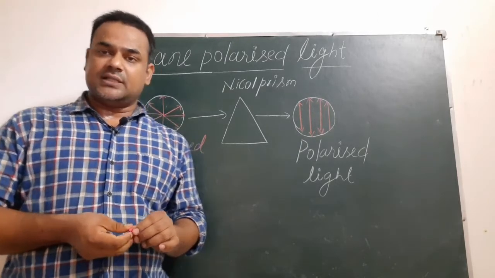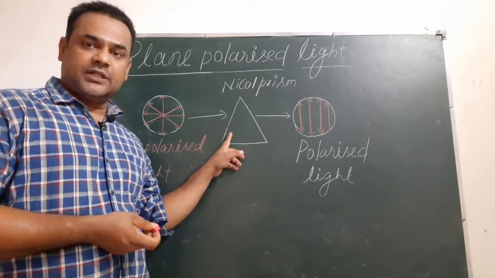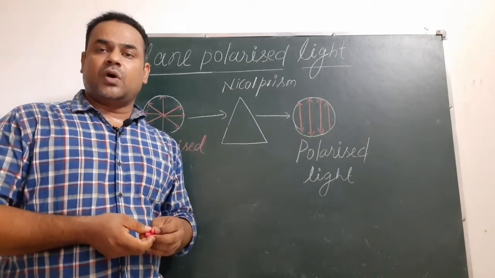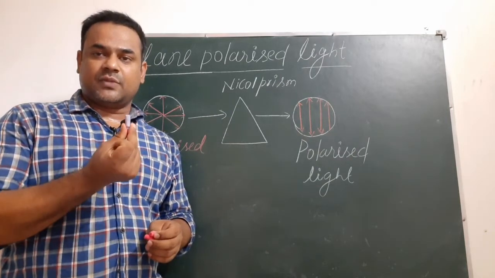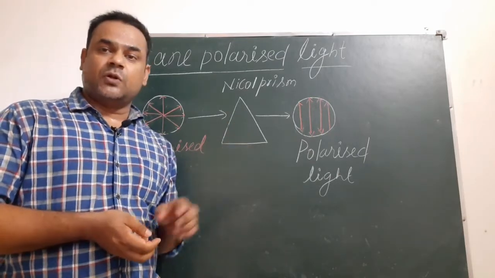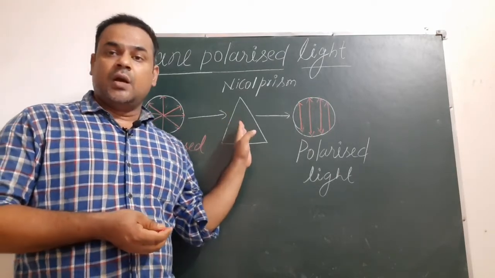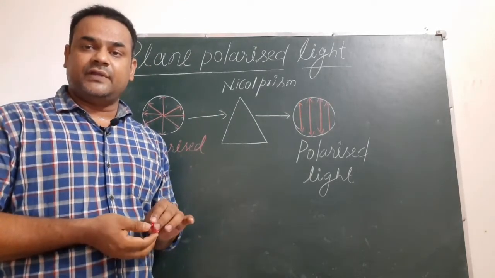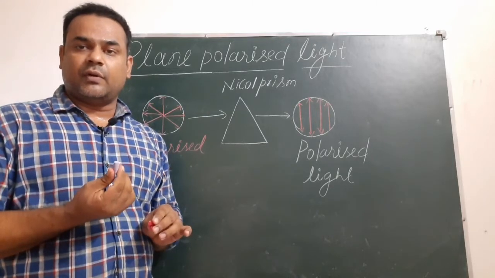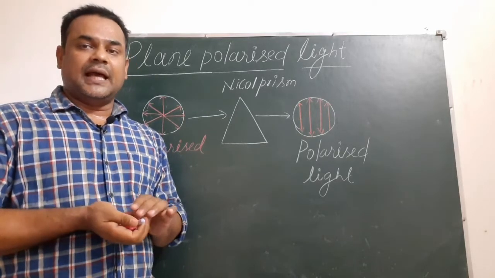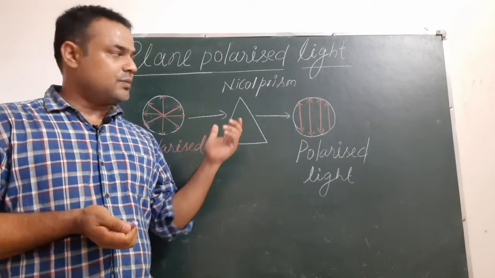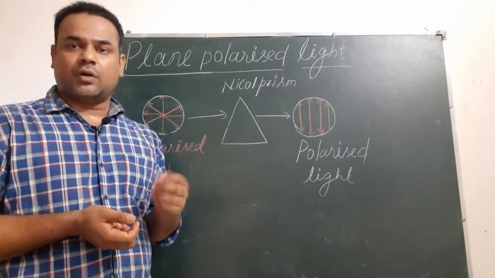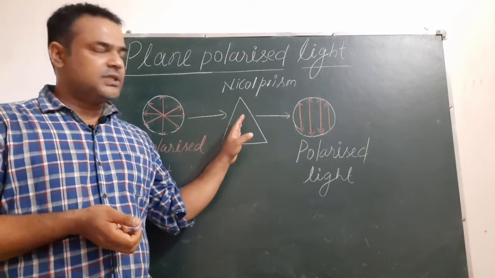But when the same unpolarized light is passed through a Nicol prism, which is made up of calcite, calcite is calcium carbonate. It is a polymorph of calcium carbonate. This is also calcium carbonate, and this Nicol prism is also made up of calcium carbonate, but both are different. The Nicol prism is made up of one polymorph type, and this is a different polymorph of calcium carbonate, meaning the arrangement of atoms of calcium and carbonate in the Nicol prism is different. So we are not going to discuss this.